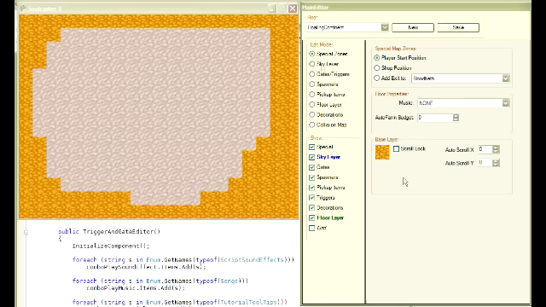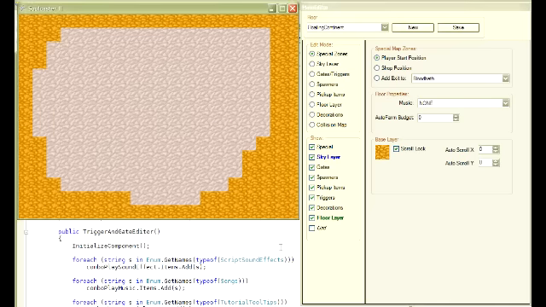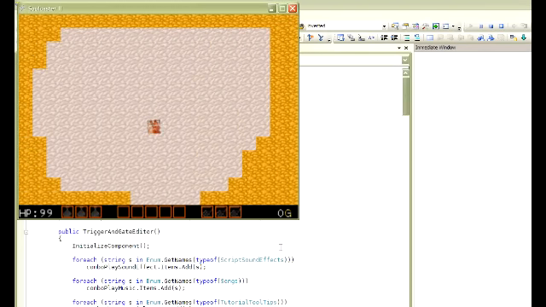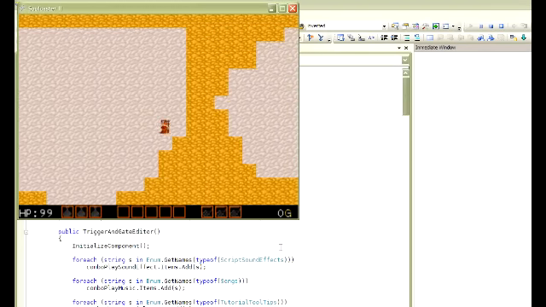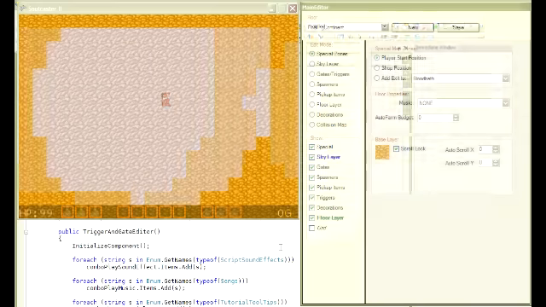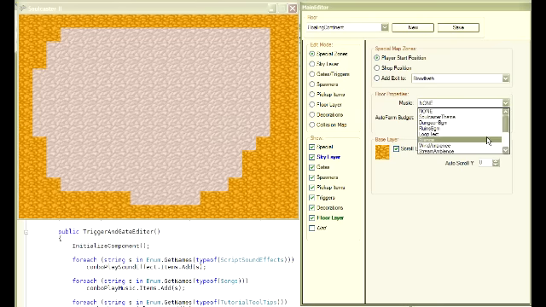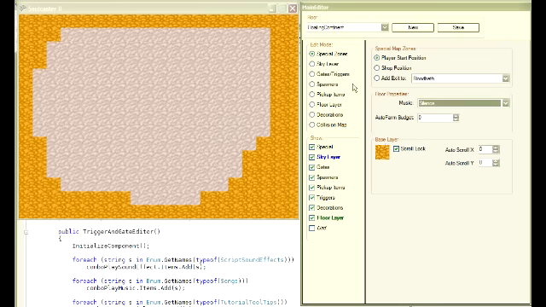So one really cool thing that you can edit about the base layer is you can lock the scrolling of it. So let's test this out. As you can see, it looks like it's way in the distance, so we're floating way above the clouds to give kind of a depth. Turn the music off for this level for now. Okay,